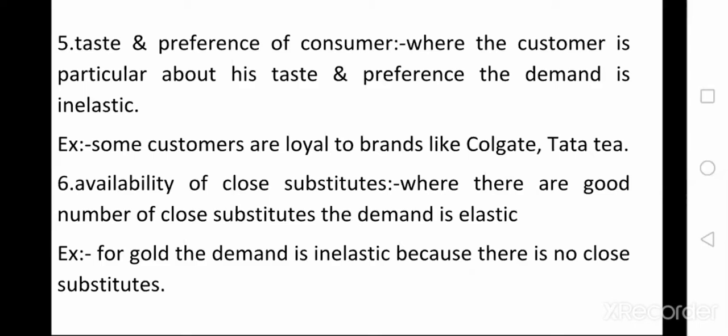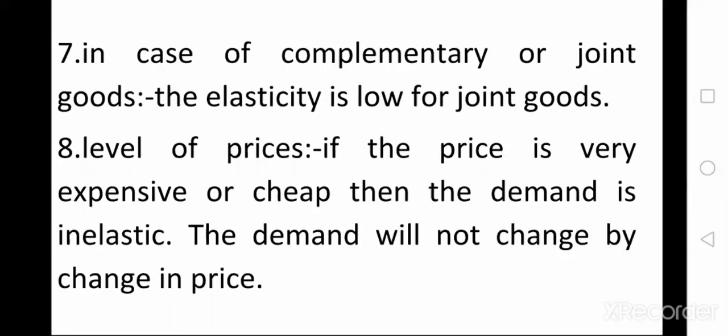And next factor is availability of close substitutes. If no close substitute is available for the product, the demand for the product is inelastic. In case of complementary or joint goods, the elasticity is low. And next is level of price. If the price in the market is very cheap or very expensive, the demand for these two types of products is inelastic.